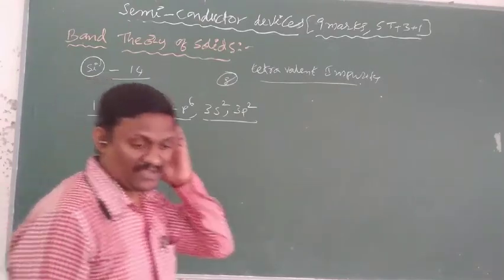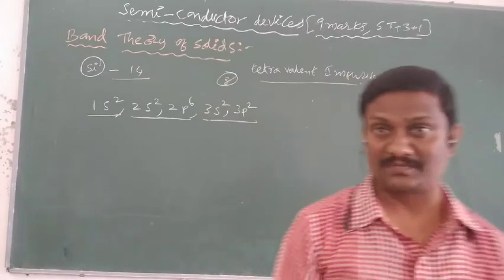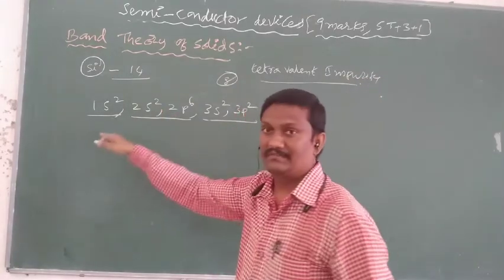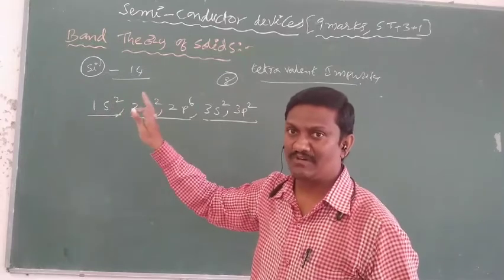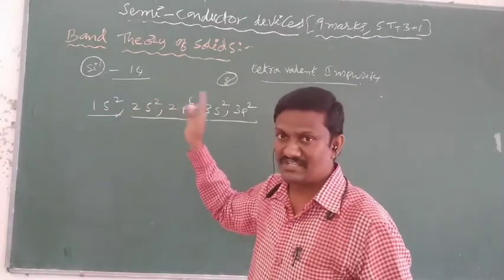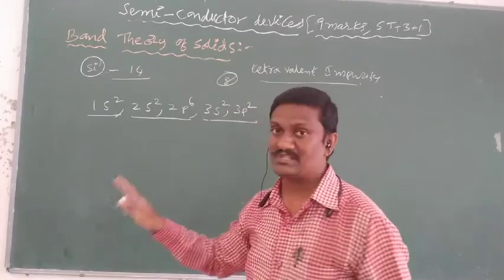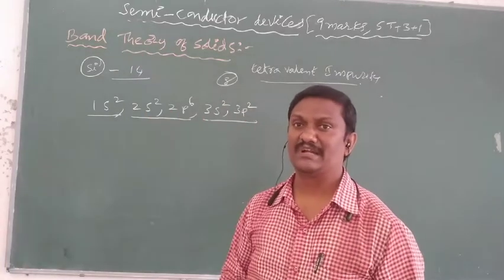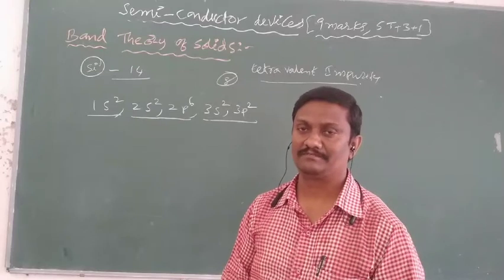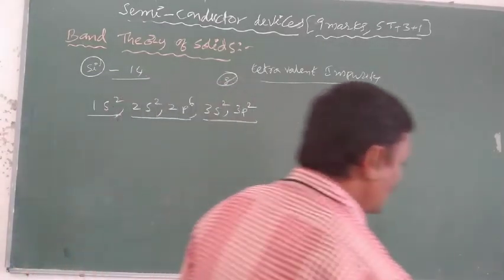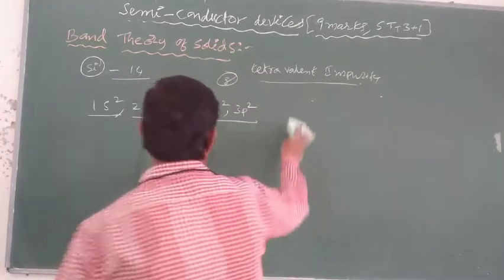Here overlapping of outermost energy levels only takes place. Innermost energy levels do not overlap. 1s shells do not overlap. Second shell energy levels do not overlap. And overlapping of outermost shells, 3s shells, is only possible in the case of silicon semiconductors. But how overlapping of energy levels takes place is based on interatomic distance.